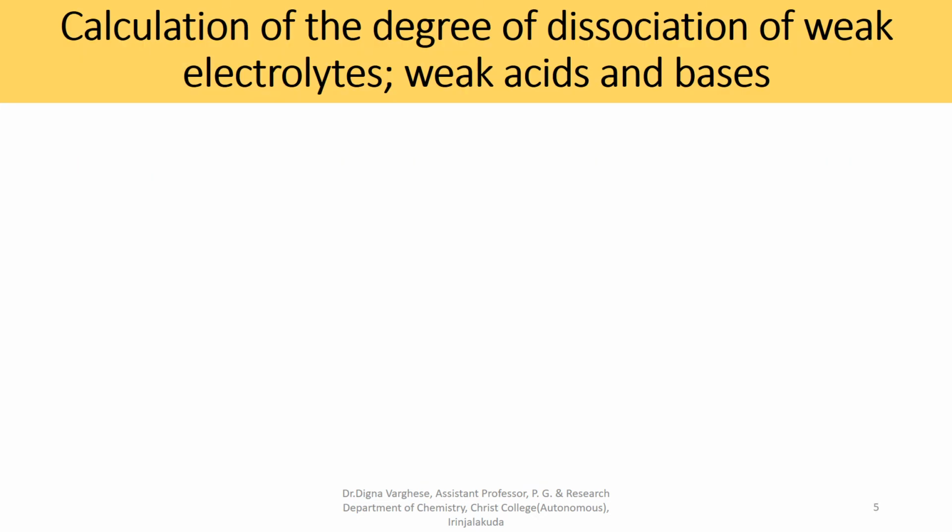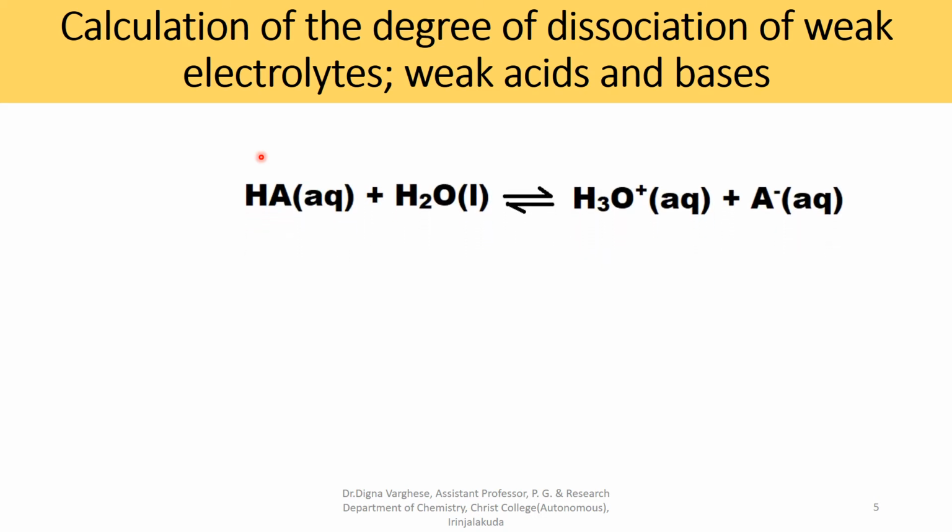Ostwald's dilution law is very useful for calculating the degree of dissociation of weak electrolytes, that is weak acids and weak bases. Consider the dissociation of a weak acid, say HA, in its aqueous solution, that is HA in water of concentration C mole per liter with a degree of dissociation alpha.